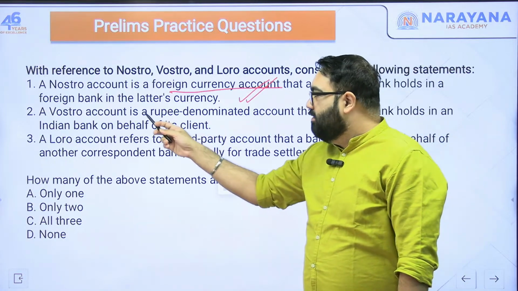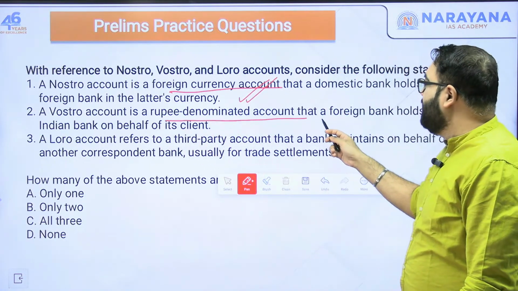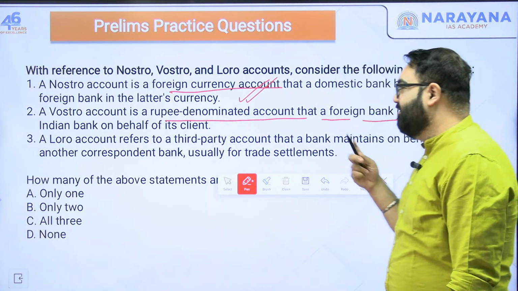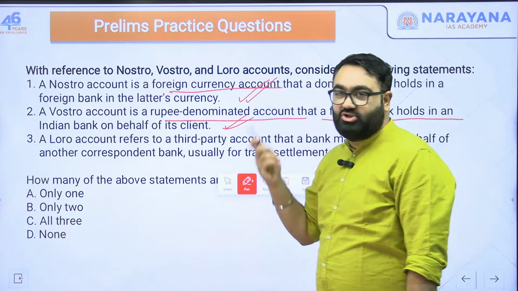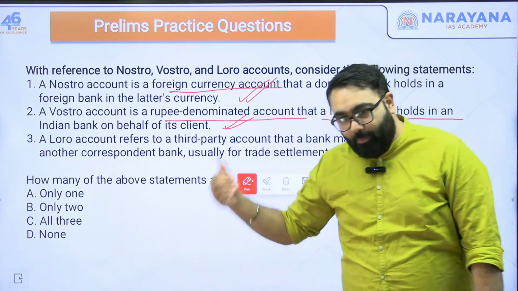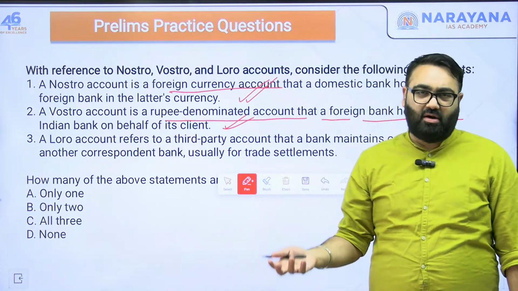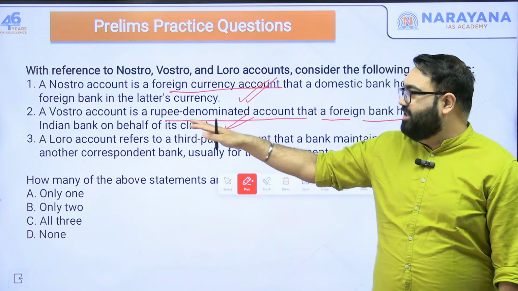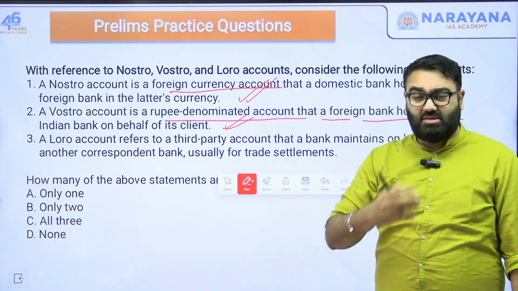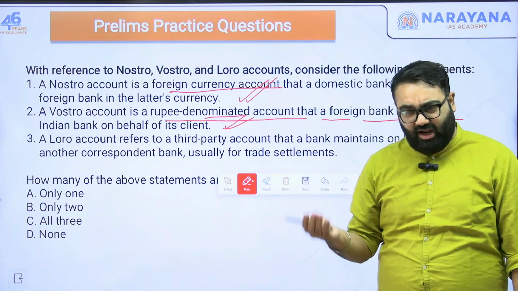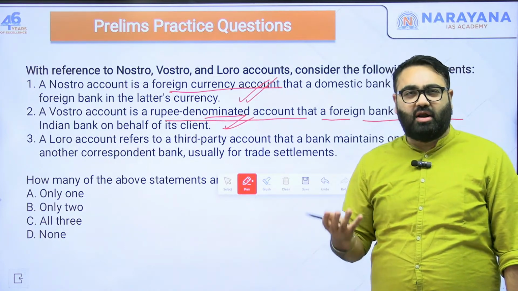Then, Vostro account is a rupee denominated account that a foreign bank holds in an Indian bank on behalf of its client. Yes, Vostro is thus the opposite of it. That is, if a foreigner or a foreign client opens up an account, let's say in Bank of India or PNB, whatever, for them it's a Vostro account. For us, money will be coming in the form of rupee. So for us, Vostro account is a local currency denominated account.